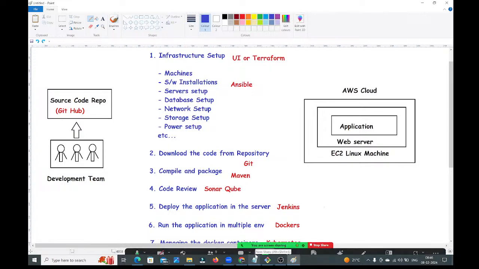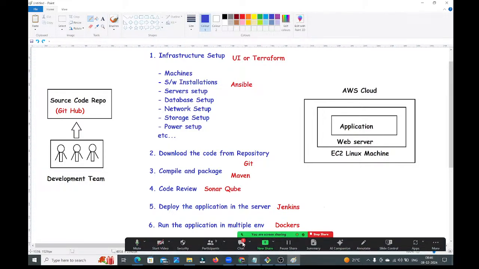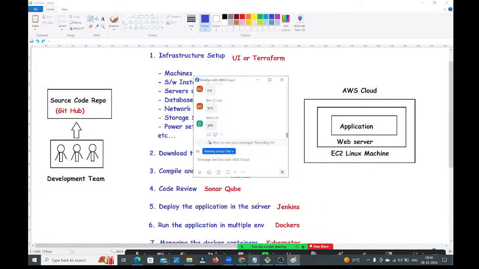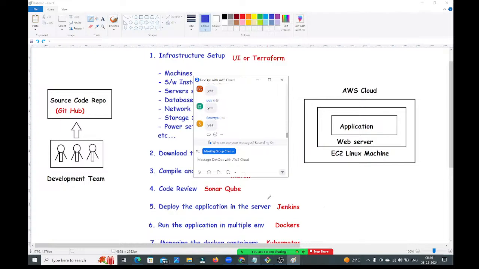Guys, please respond. Is it now clear why we are using DevOps? If you don't have DevOps, this is a completely manual process, guys. Please respond. Everybody should respond. Charan, Kathy, everybody, please.